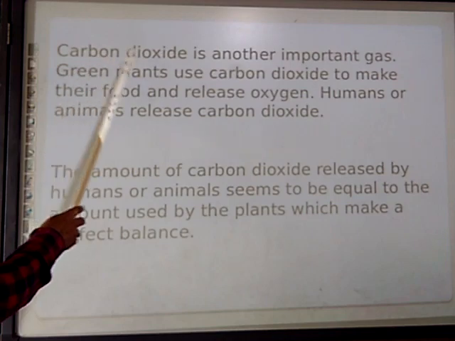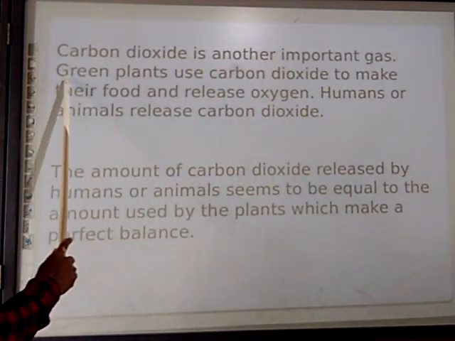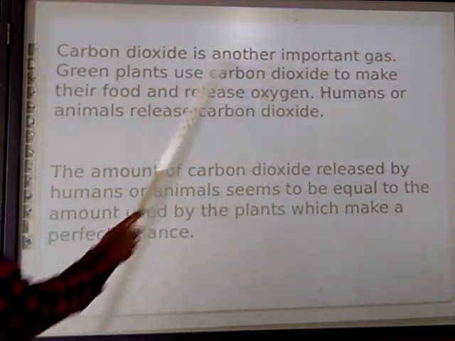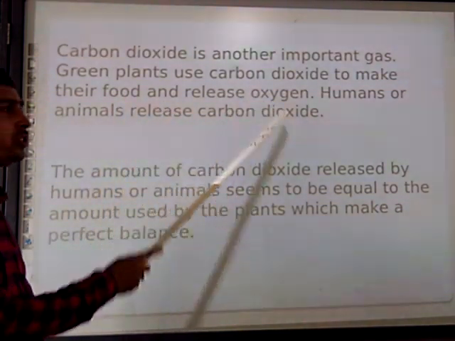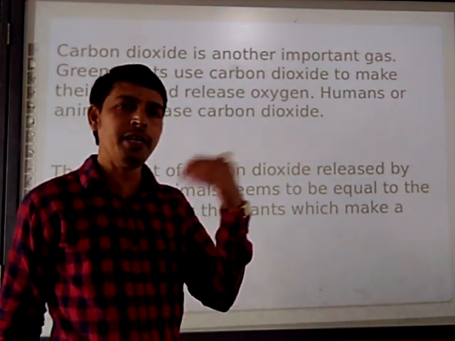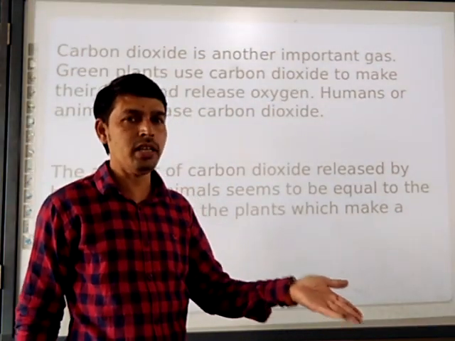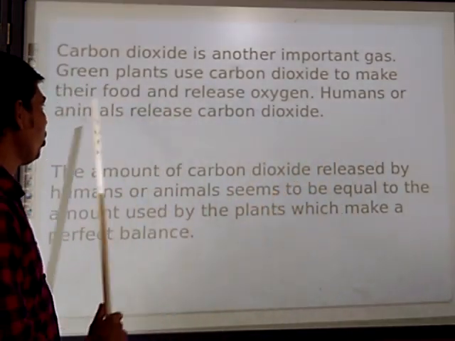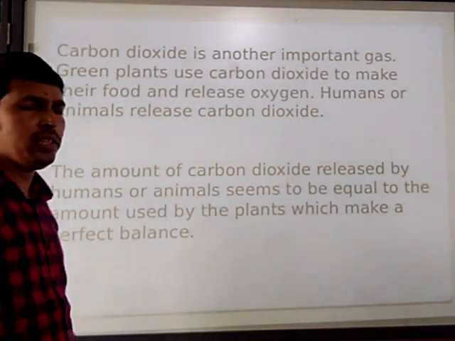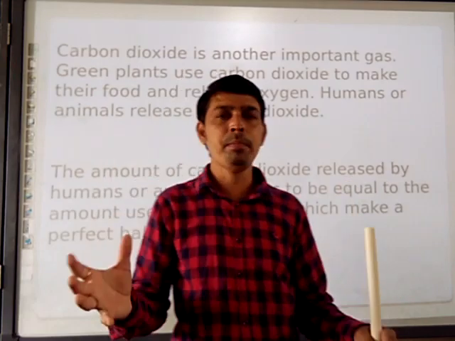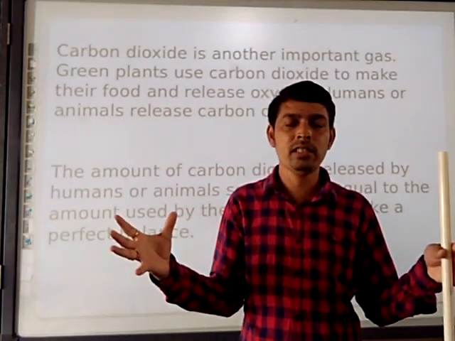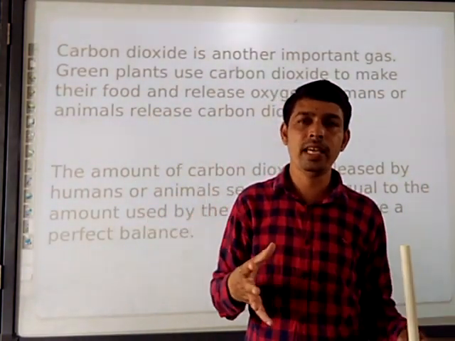Next, carbon dioxide is another important gas. Green plants use carbon dioxide to make their food and release oxygen. They are taking carbon dioxide and giving oxygen to us. Humans and animals release carbon dioxide. So the interdependence between human beings and the trees or plants is very important.